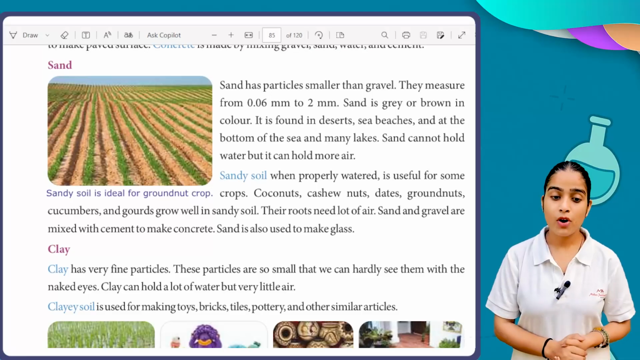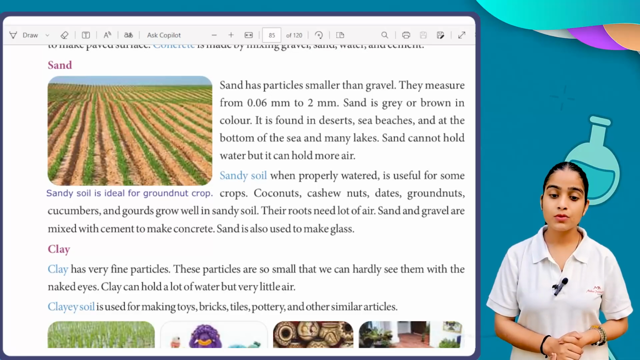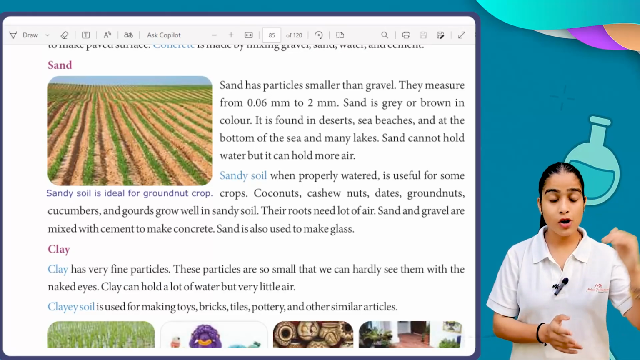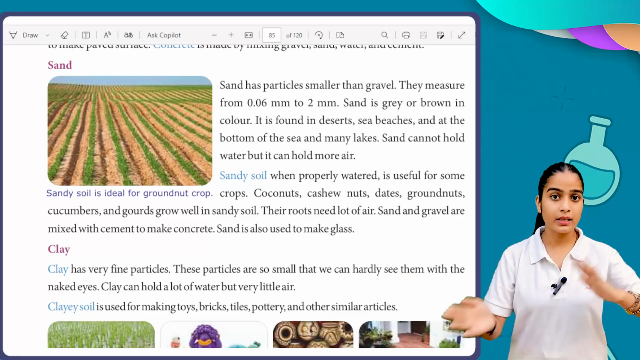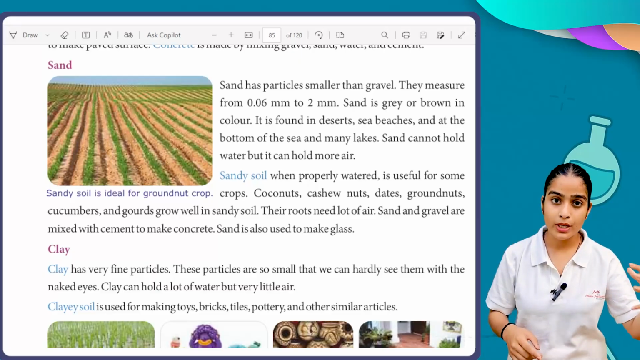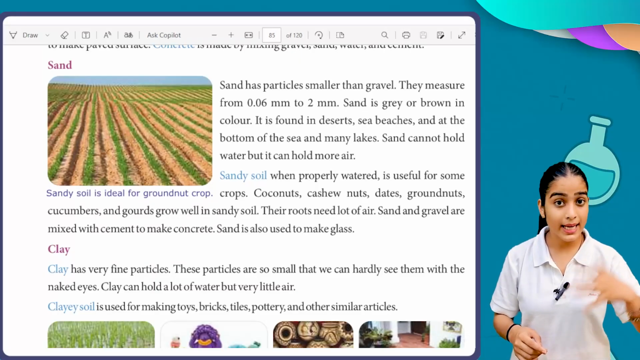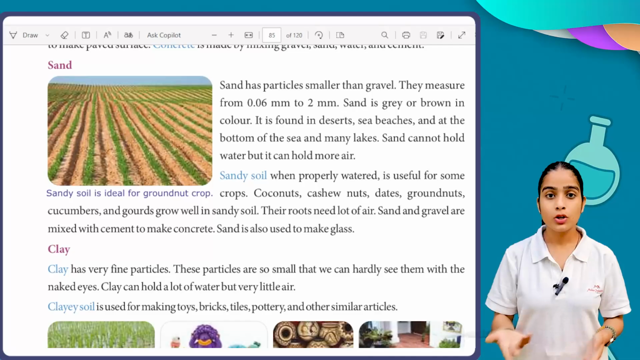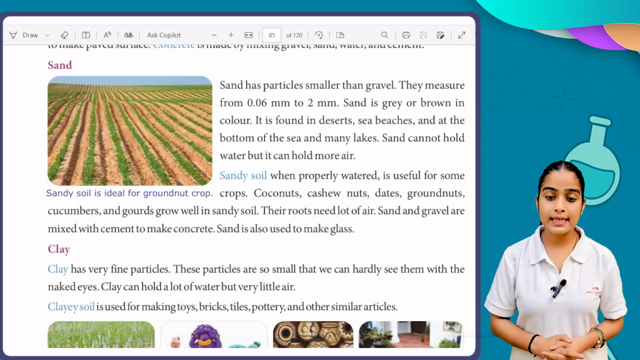They measure from 0.06 mm to 2 mm, and the particle size of gravel is equal to or greater than 2 mm, and we are in this category. In sand we lie between this category. It could be 0.06, it could be 0.08, and it could be 2 mm also. So sand is gray or brown in color.